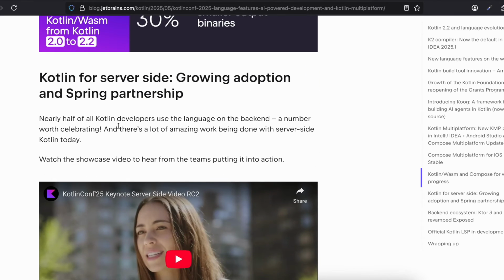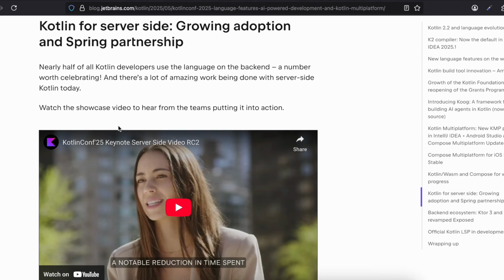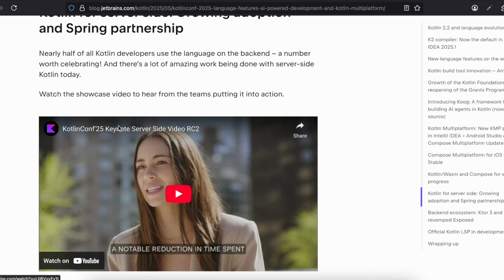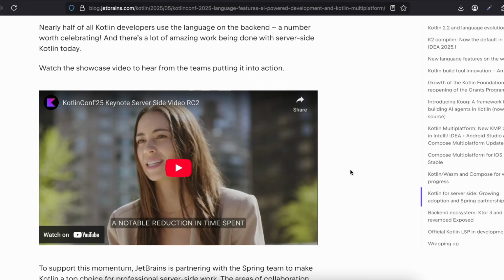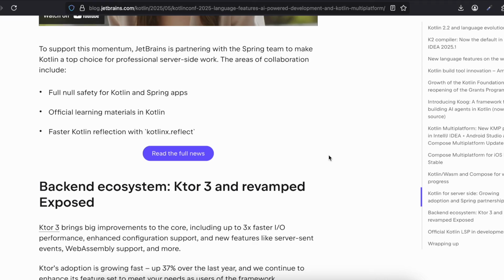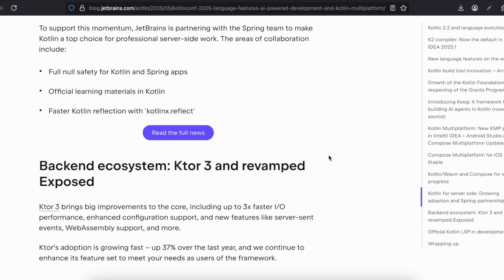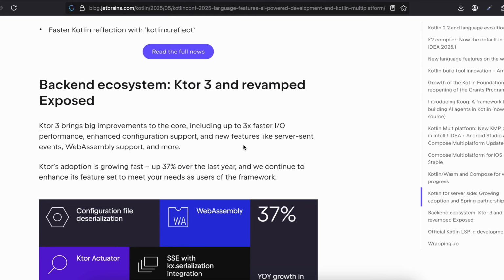Kotlin for server side: growing adoption and Spring partnership. Nearly half of all Kotlin developers use the language on the backend, a number worth celebrating, and there's a lot of amazing work being done with server-side Kotlin today. You can watch the showcase video to hear from the teams putting it into action. To support this momentum, JetBrains is partnering with the Spring team to make Kotlin a top choice for professional server-side work. The areas of collaboration include: first, full null safety for Kotlin and Spring apps, official learning materials in Kotlin, faster Kotlin reflection with kotlinx.reflect.